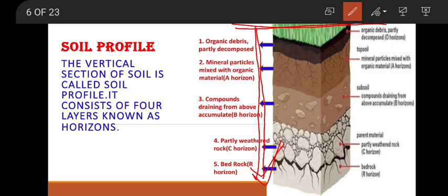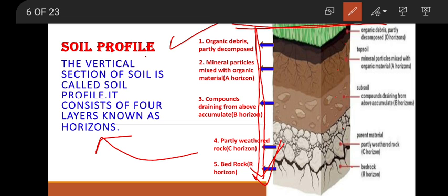We call the different layers of soil in vertical section, that is lengthwise, the soil profile. So what is soil profile? The vertical section of soil where we can see different layers. This is called soil profile, and the layers are called horizons. The layers of soil are called horizons, and the lengthwise section of soil we call the soil profile.